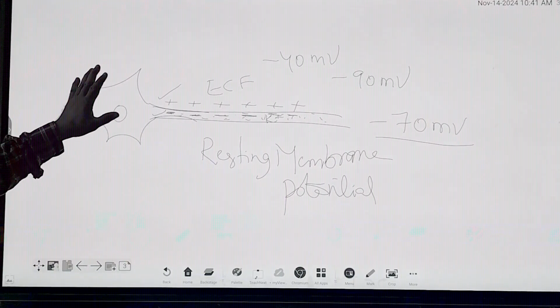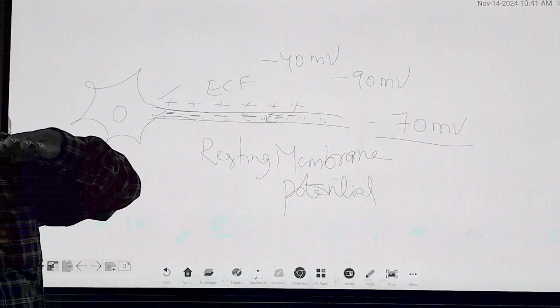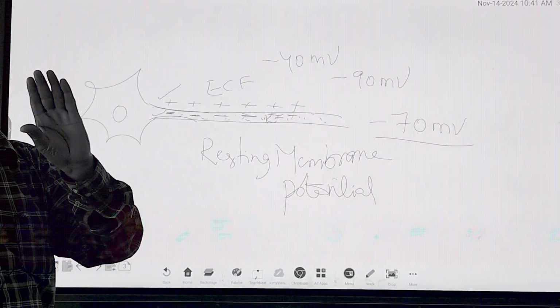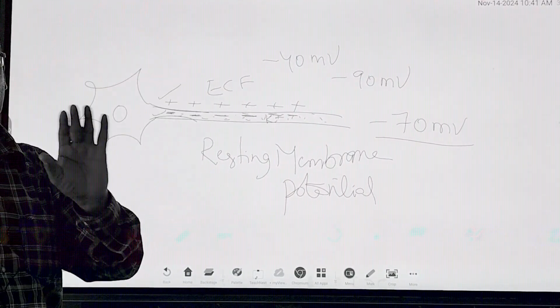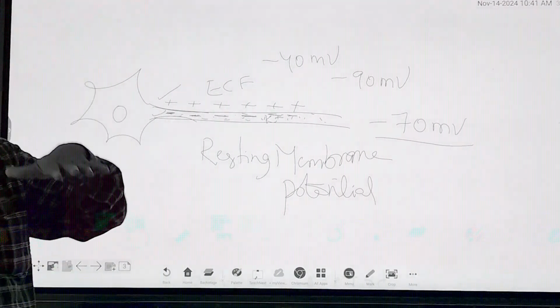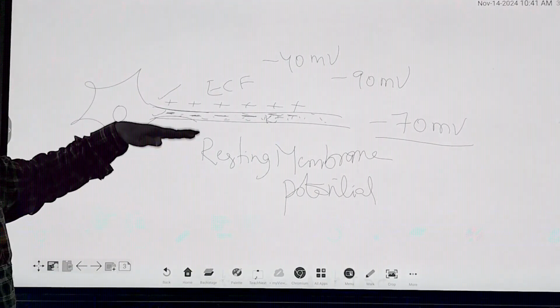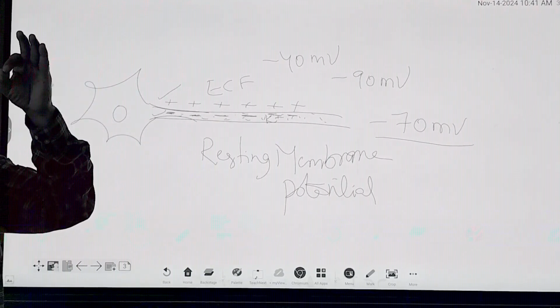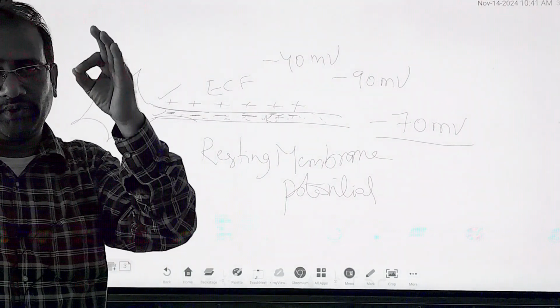So what is the meaning of resting? In the resting phase, no impulses are passing, no information is passing to the brain. So the nerve axon is in the resting stage. The outside is positive, the inside of the membrane is negative. They maintain that, which is known as the resting membrane potential.